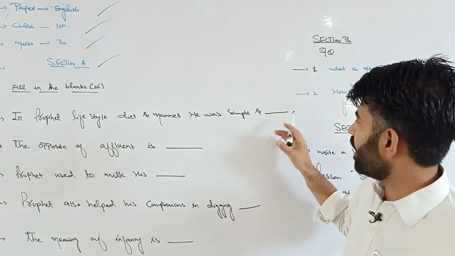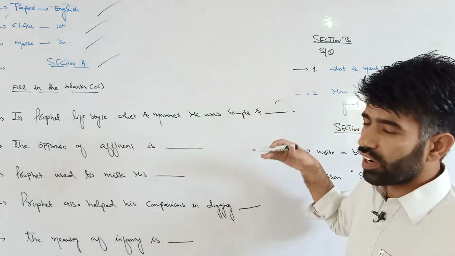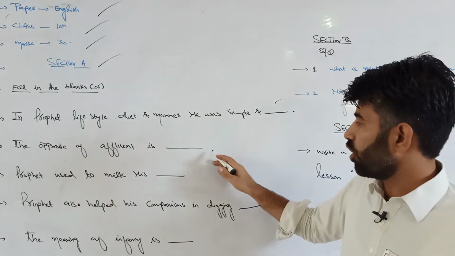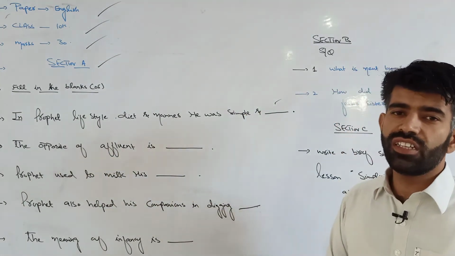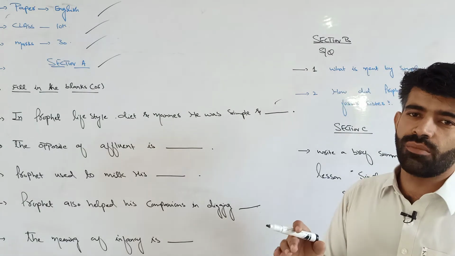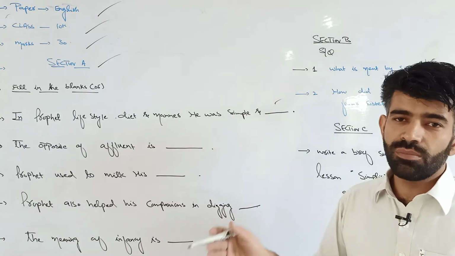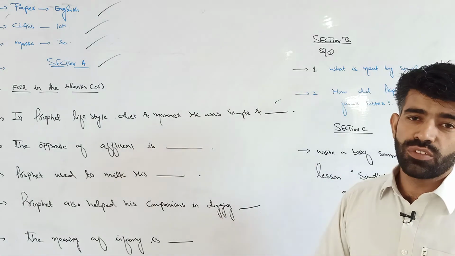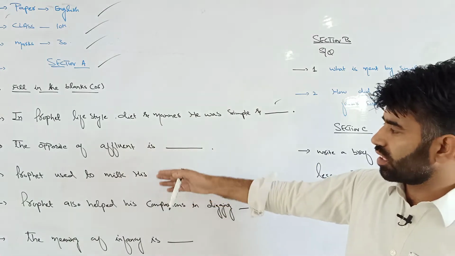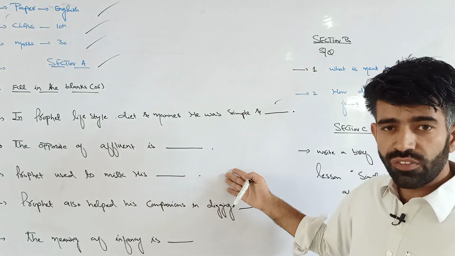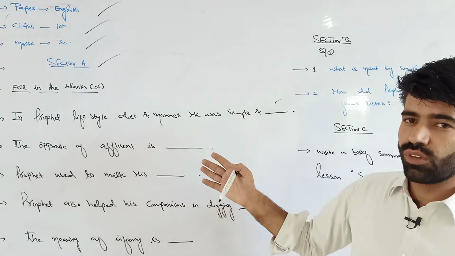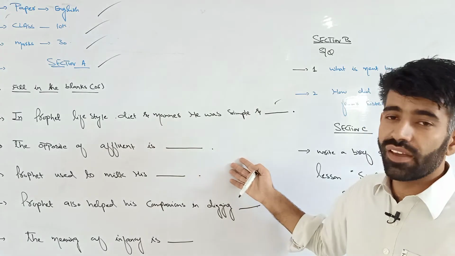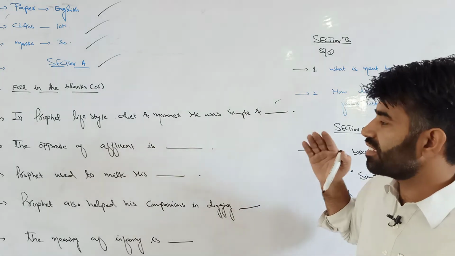He was simple and dash. What is the right option? Just write the right word. The second one is, the opposite of affluent is dash. We talked about each and every word in detail, each expression, the meanings of the words, and to which part of speech they belong. Those who have watched the videos, paid attention, and gone through the pages of their books are not going to have any problem with these things.